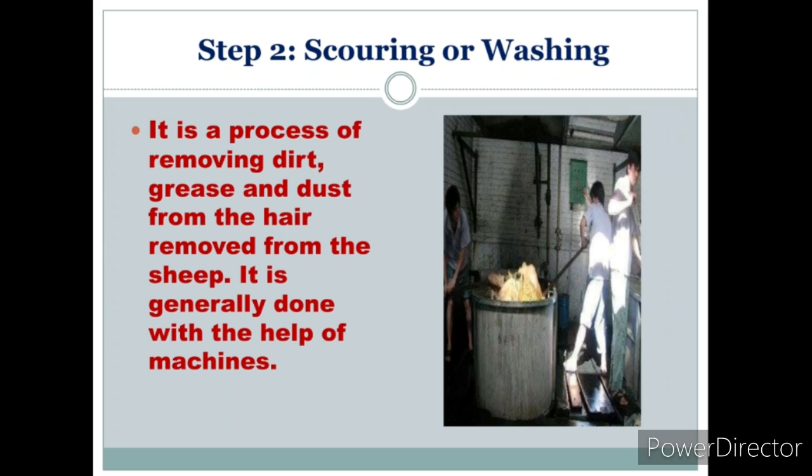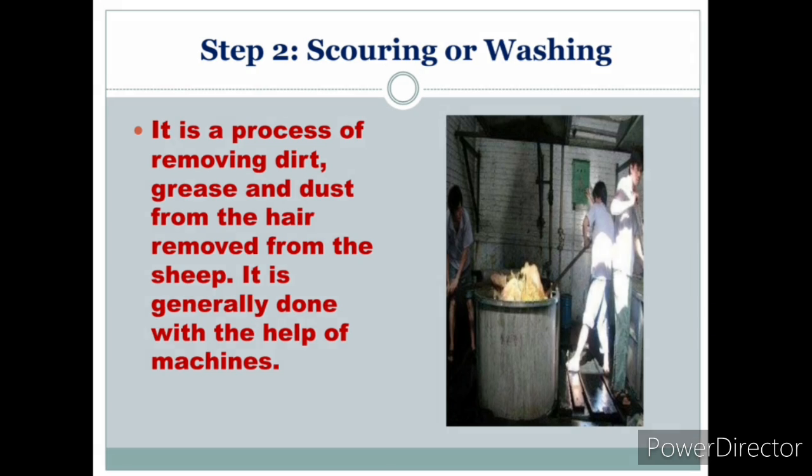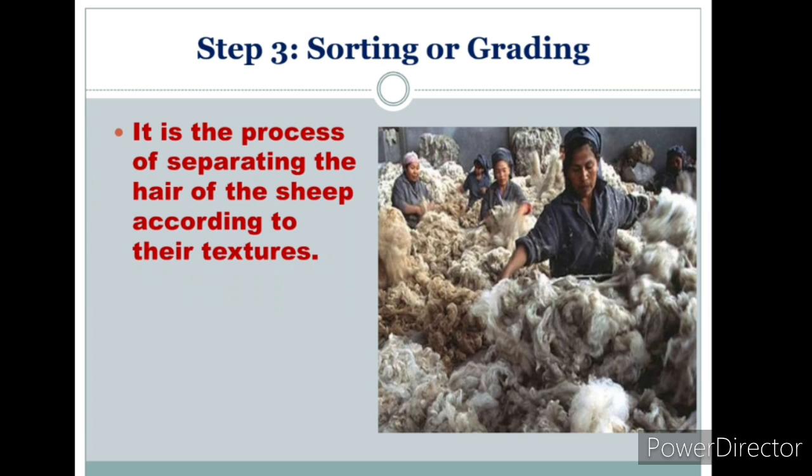Second step, scouring or washing. It is a process of removing dirt, grease and dust from the hair removed from the sheep. It is generally done with the help of a machine. Third step, sorting or grading. It is a process of separating the hair of a sheep according to its texture.